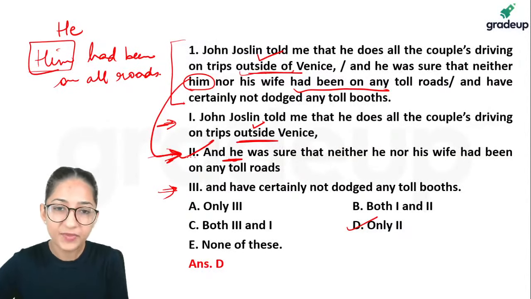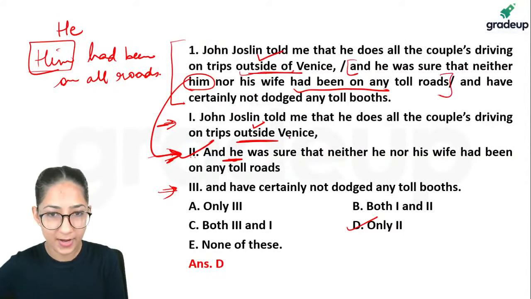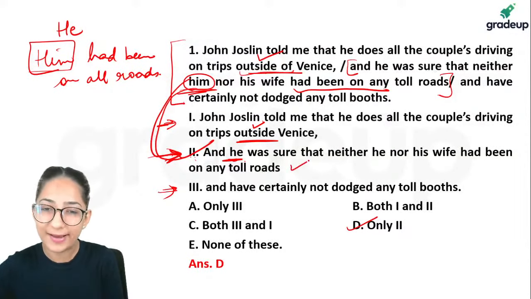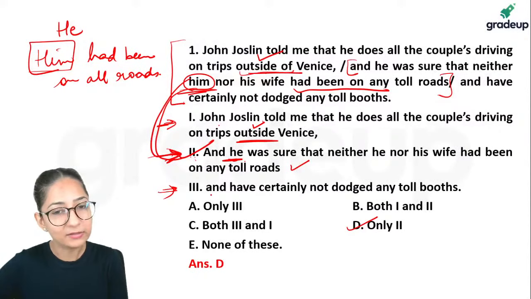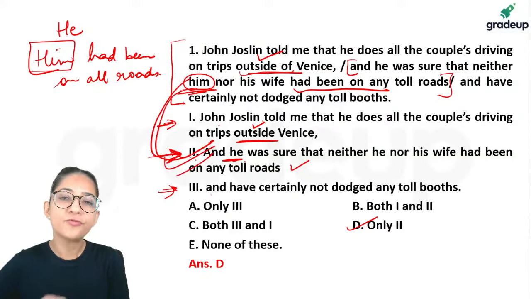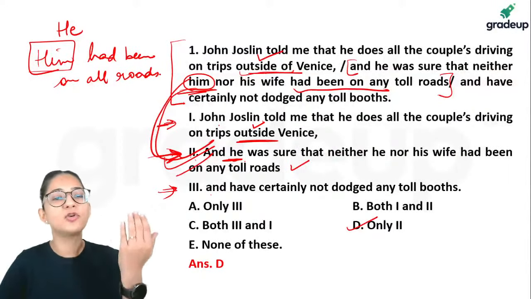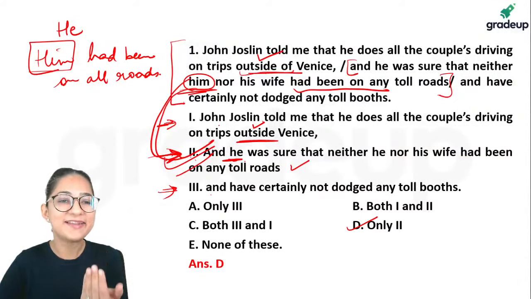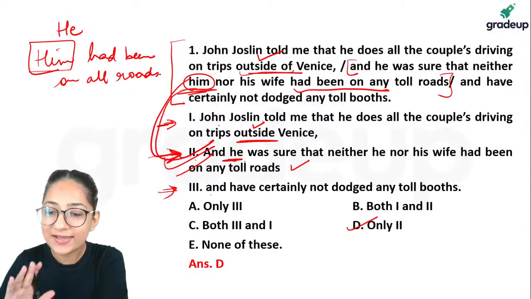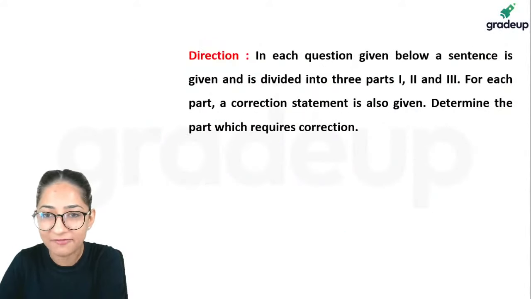Proposed change as such, right? So if you notice in here, in the second part we had an error and the error was corrected. So this is the correction that has been proposed and which is absolutely correct. When it comes to the first part and the third part, you don't need to change anything as such. So that is why these can't be our answers. Our answer lies here. So first of all, you have to spot the error and then you have to check which one gives you the right correction. Okay? All right. So now let's look at some more questions of this type so that you have more clarity.